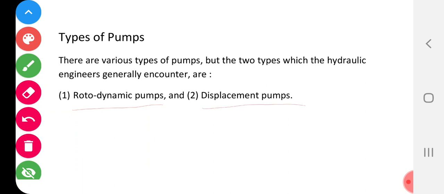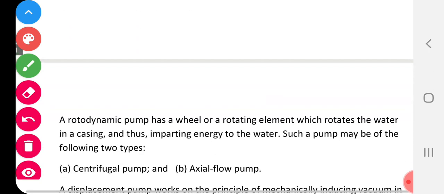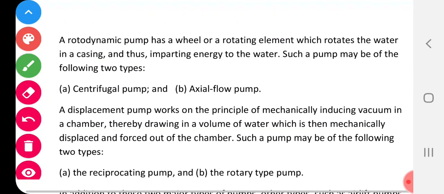So out of these two, let us see what are the rotordynamic pumps, what are the different types of rotordynamic pumps, and later we will see what are different types of displacement pumps. So that we will see. Now here, let us go to the rotordynamic pump. In a rotordynamic pump, it has a wheel or rotating element which rotates the water in the casing, thus imparting energy to the water. Such pumps may be of the following two types.